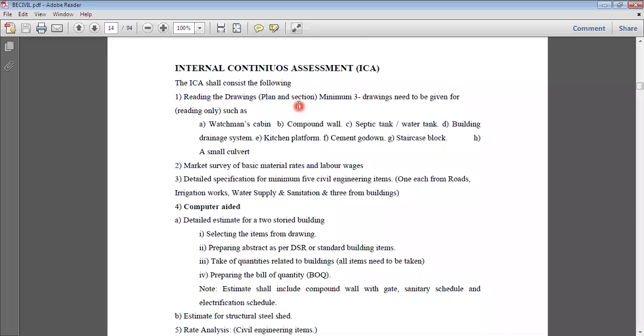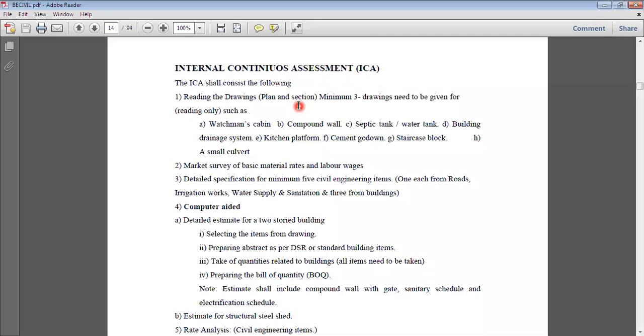So the task for this week is just to collect those particular plans. You can download them from the internet or from any other resources. Or if you have some hard copies of your plan with the section, you can take a picture of it, or you can scan it, and just prepare one folder of it. After I share the link, you just upload it.